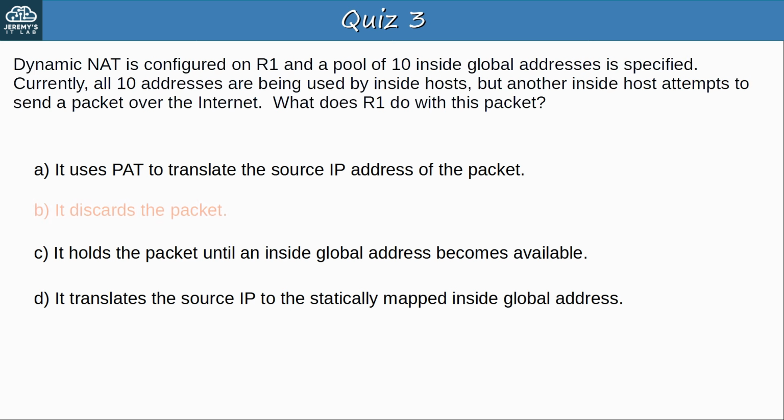Okay, the answer is B. It discards the packet. When dynamic NAT is being used, and a packet requires NAT, but there are no available addresses in the pool, the router will simply discard the packet. Okay, let's go to question 4.